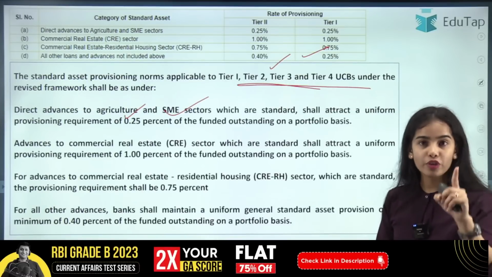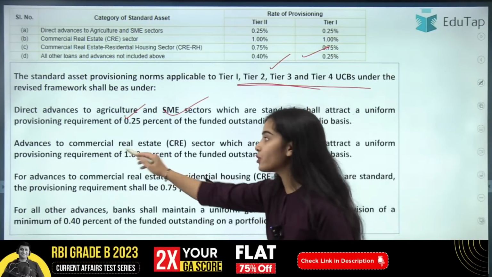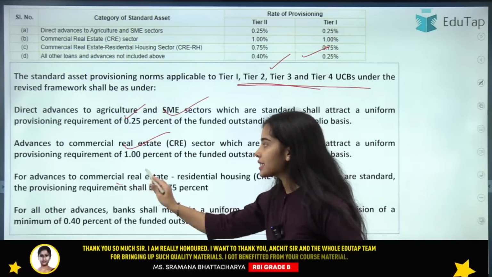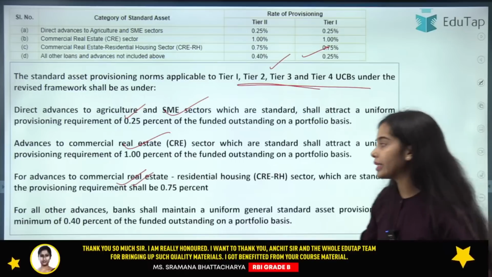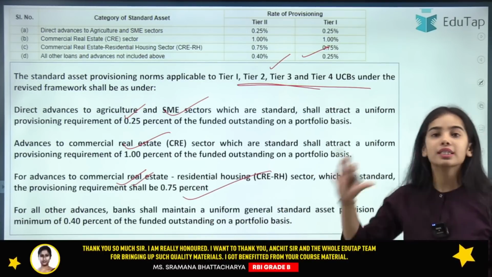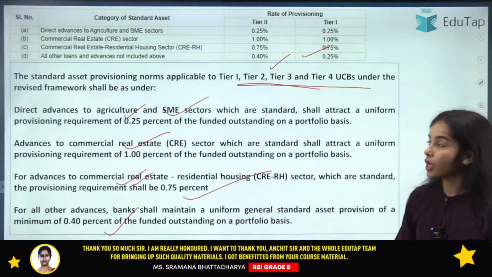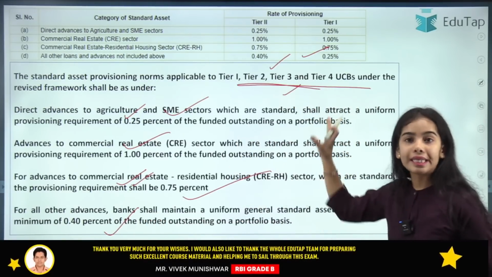1% provision has to be kept for the standard asset, for the good loan provided to the commercial real estate sector. And for advances given to commercial real estate residential housing, the provision has to be maintained at 0.75%. For all the other kinds of advances, the provision has to be maintained at 0.40%. So Tier 1, Tier 2, Tier 3, Tier 4 have to maintain these provisions.